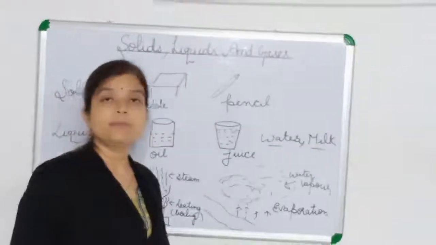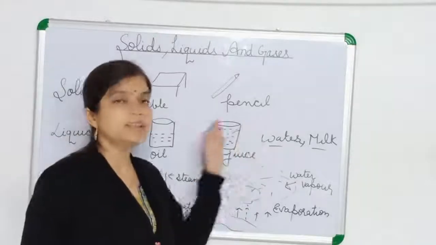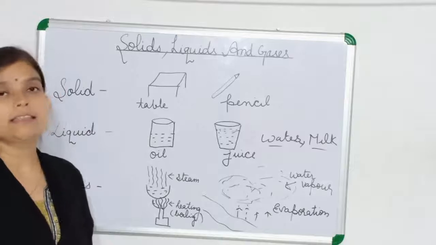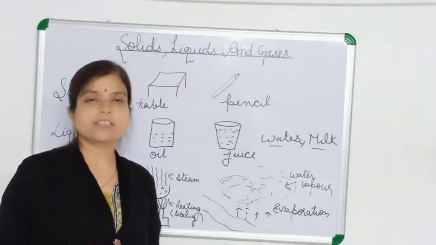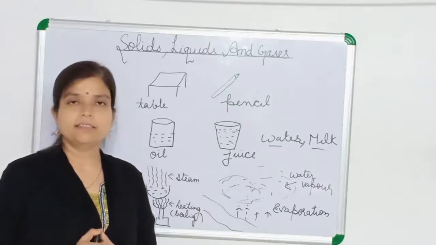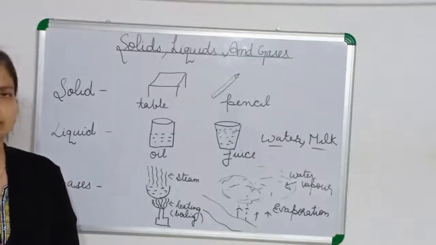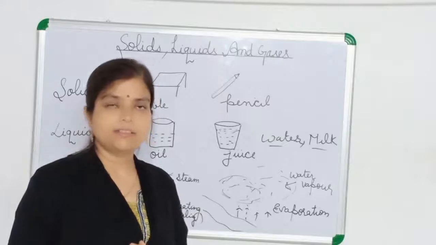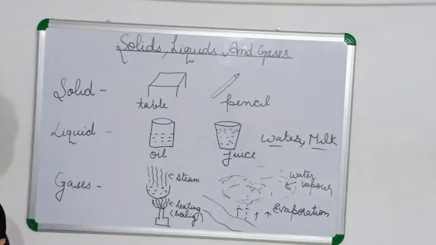And in the environment also evaporation takes place, and you will see that water vapor will be found in the environment. So these are the gaseous form. Here also what we are inhaling, that is a gaseous form only, okay. Oxygen, carbon dioxide, these all are gases, okay. The oxygen we are taking in and the carbon dioxide we are giving out, that is gases only. So now you try to find the difference among solid, liquid and gas.